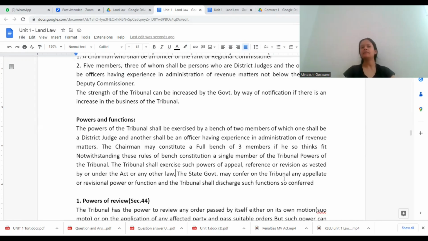The state government may confer on the tribunal any appellate or revisional power or function, and the tribunal shall discharge such functions also. So if the state government feels a certain power also needs to be given to them, that can be given, and the tribunal will have to perform that function, whatever is assigned by the government.